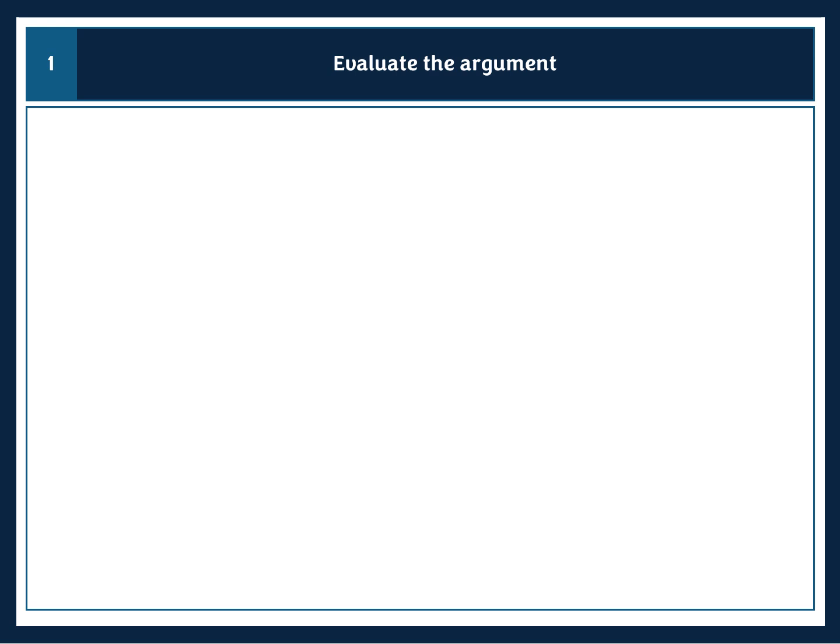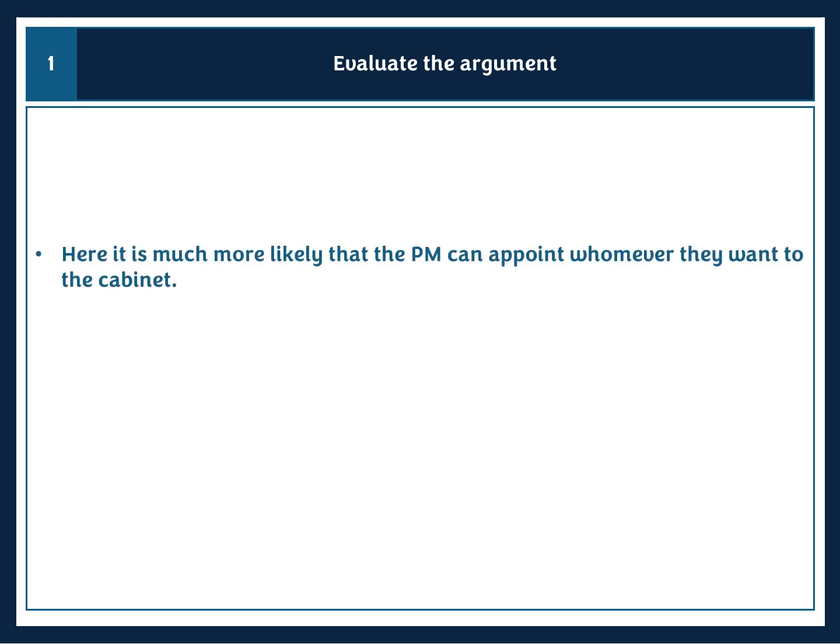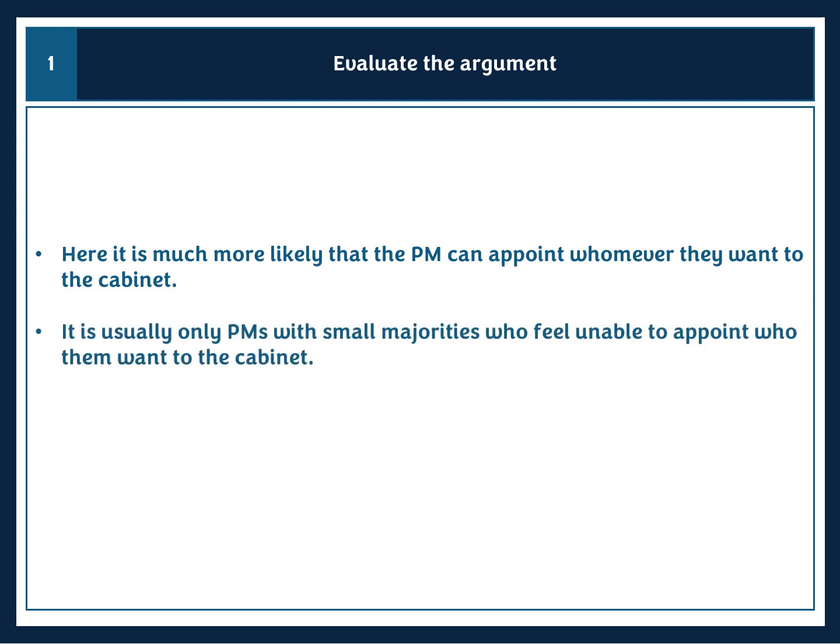Back in 2019, Boris Johnson had a majority of 80. So it's actually really rare for a Prime Minister to have a small majority. And the Prime Ministers with small or no majorities, such as Cameron and May, are actually anomalies in our system. And even again, if you look at someone like Rishi Sunak, who had to include MPs he did not like or did not trust in his cabinet.